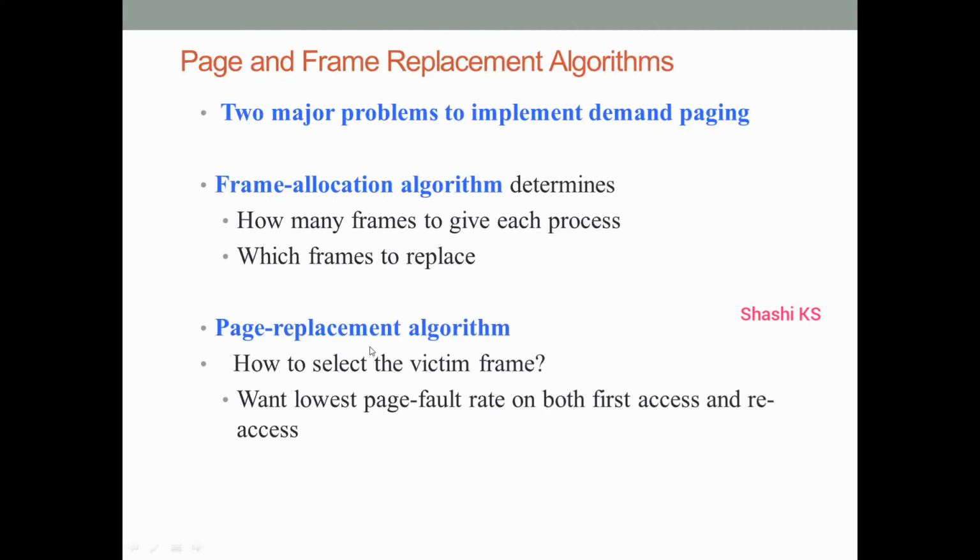The second, the page replacement algorithm: just now we saw about page replacement, we have to select a victim frame. So how do we select the victim frame? What is the criteria we are going to use to select the victim frame? That will be decided based on the type of page replacement algorithm we will be using. Also, one main aim of our page replacement algorithm will be the lowest page fault rate. Already I have told you in the previous lectures, a page fault is nothing but when the CPU tries to access a page and the page is not in primary memory, then it results in something called a page fault. And the page replacement algorithm should be selected in such a way that the page fault rate is low.